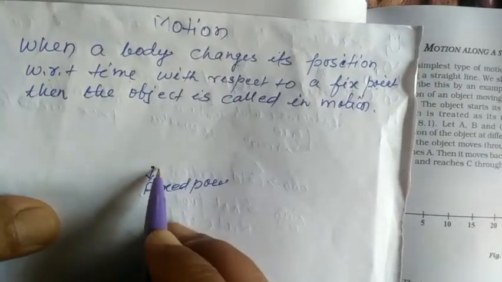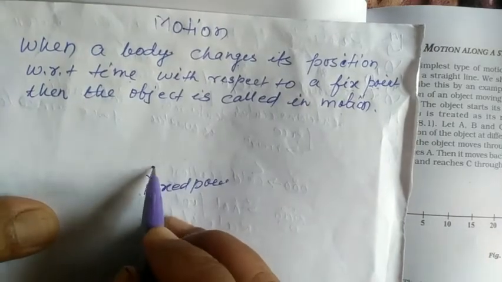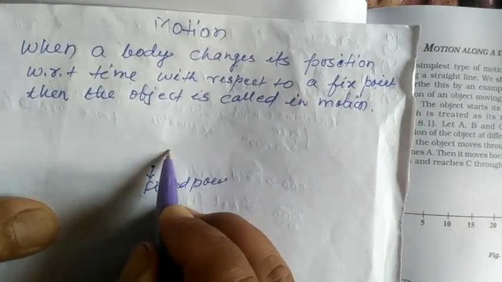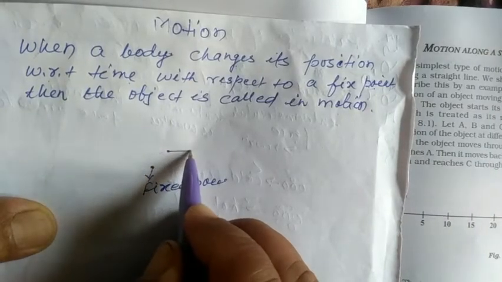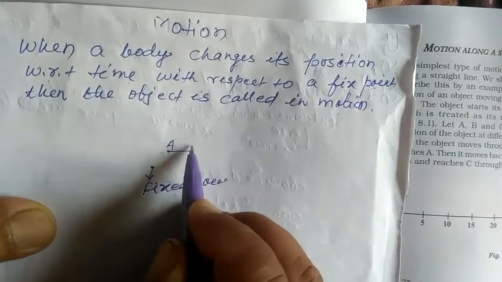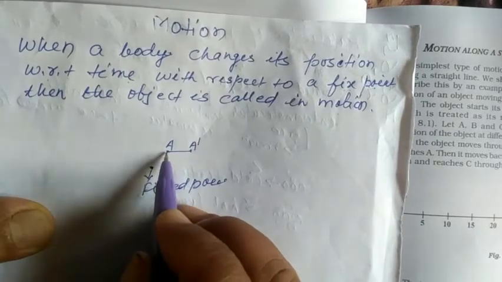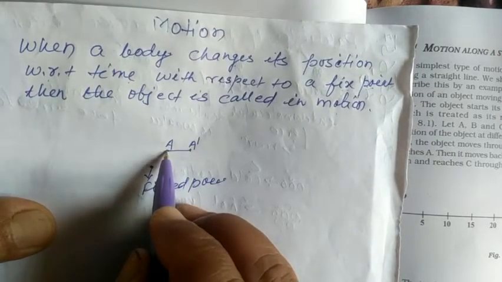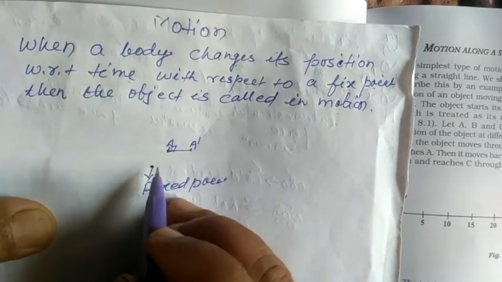And if any object is here, at present, now, after some time, its position changes. It comes to a dash point. Initially it was at a point. Suppose a vehicle is here.